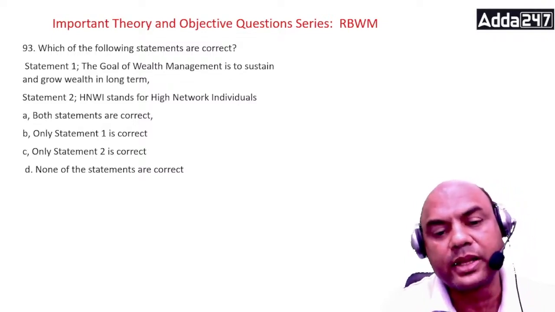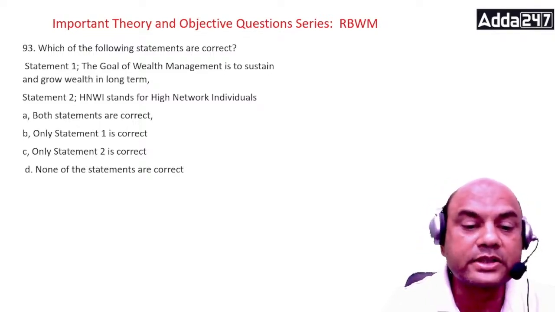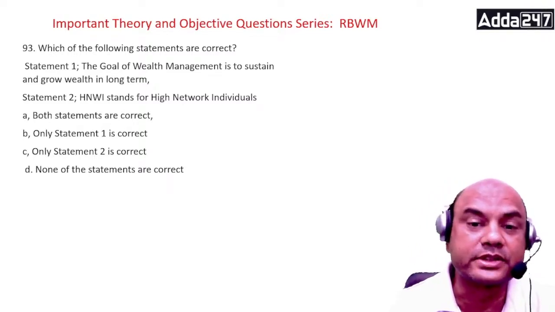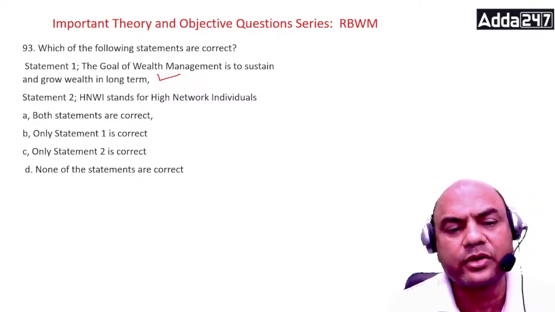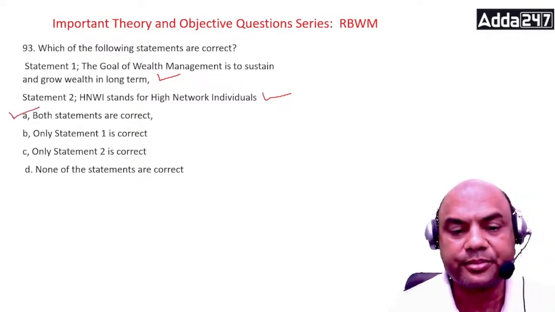The goal of a wealth manager is to help the clients grow and preserve their wealth over a long term. Long term. So that's why the first statement is correct. Second is this HNW. This is just a full form, high net worth individual. So that is also true. So the answer is A, both are correct.